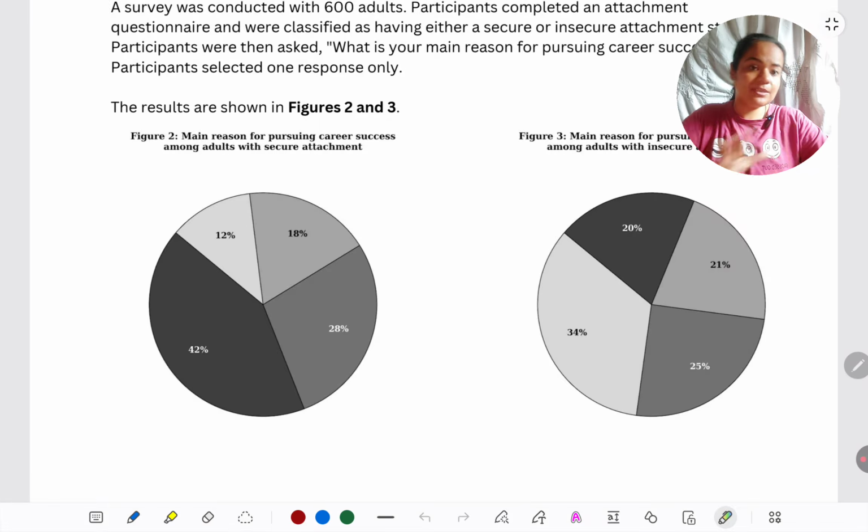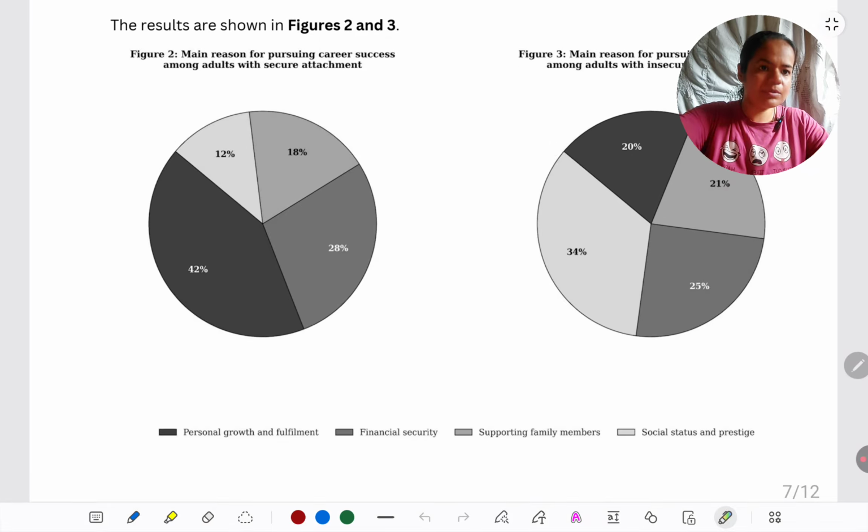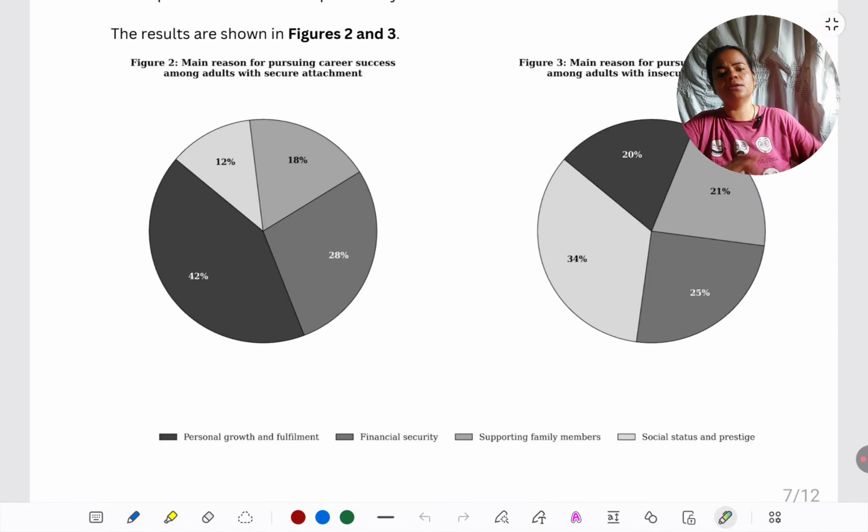This could have been represented as a bar graph also, but because it's in percentages, a pie graph has been preferred. Why am I telling you bar graph thing? Because you treat it in the same way. You use it for comparison.